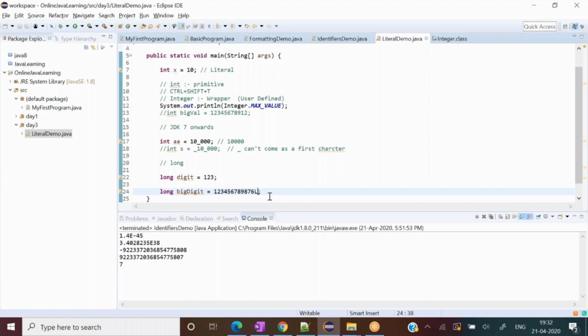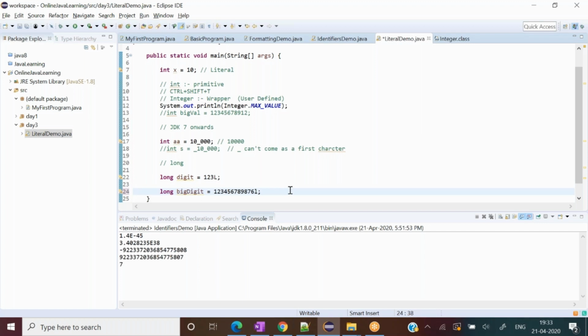So I guess what you're saying is, if we type a whole number, by default Java thinks this is an integer value. If we define L along with it, then it will be considered a long value. So if I put L here also, there is no complaint. And I could write a small letter or capital letter, both are applicable.